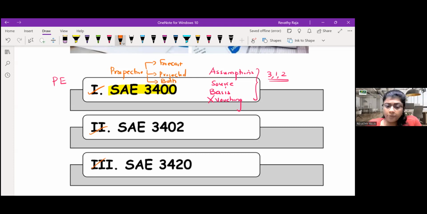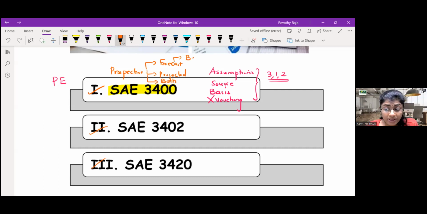Forecasted means just the next 1 year or the next 6 months. I'm very sure that in your articleship life, you would have prepared forecasted financials for bank loan renewal, etc., for the next 6 months or next 1 year, which is more predictable.